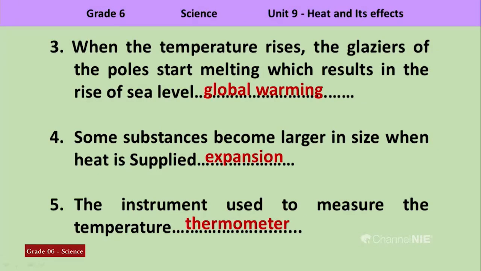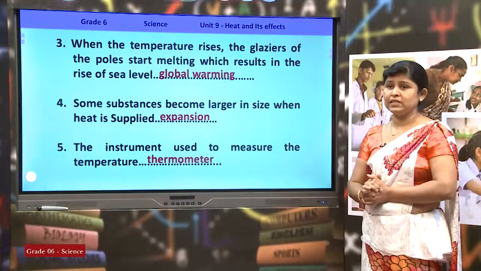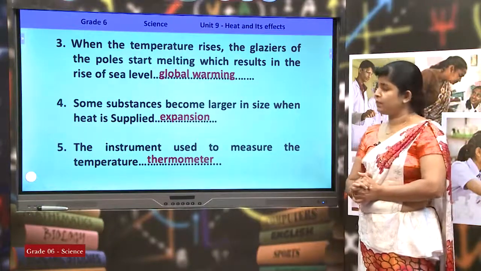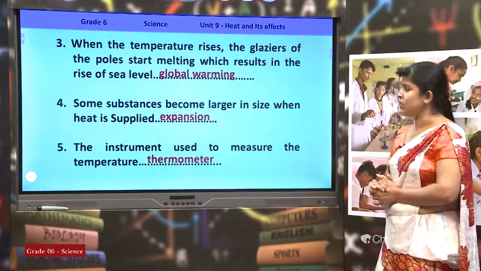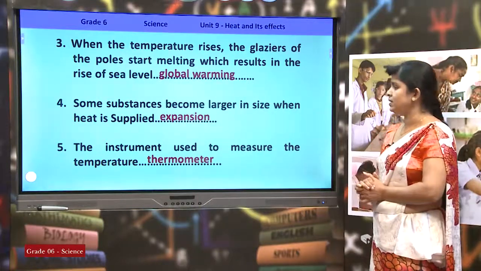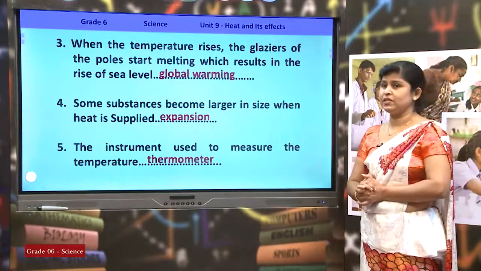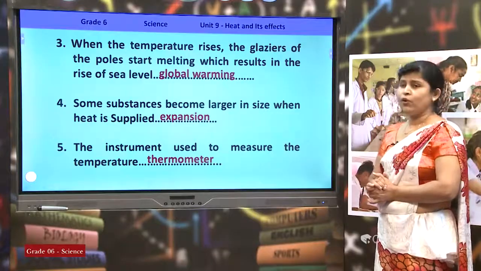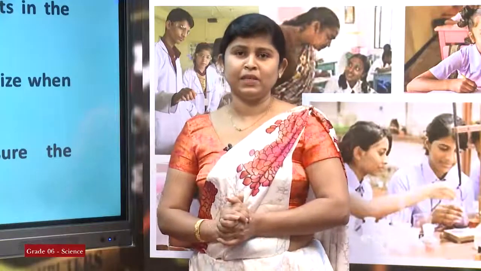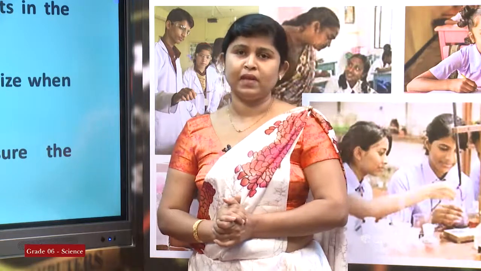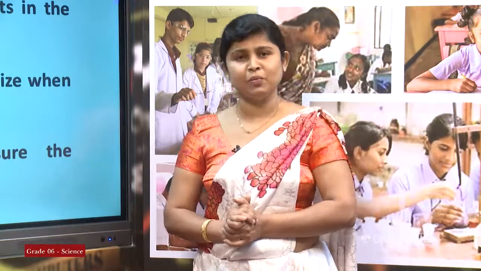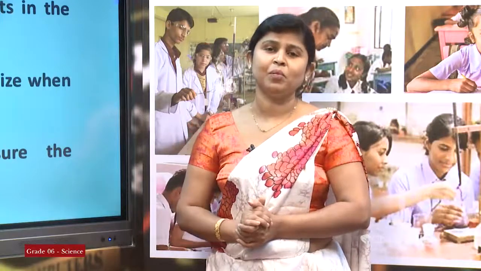I think you all can remember. We learnt about different types of thermometers like the mercury thermometer and the alcohol thermometer. So, the thermometer is the instrument which is used to measure the temperature. I am sure that you have used thermometers to measure the temperature at school. Even at home, you can use a clinical thermometer to measure your body temperature. I am sure that you all have got a clinical thermometer at your home to find out the body temperature.